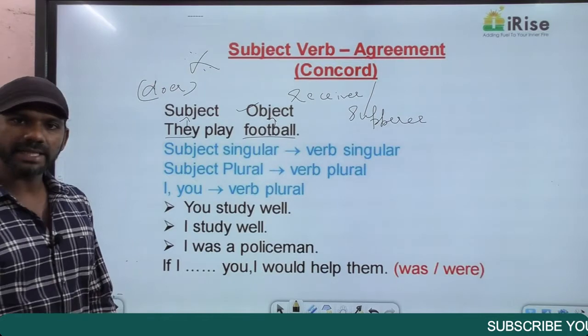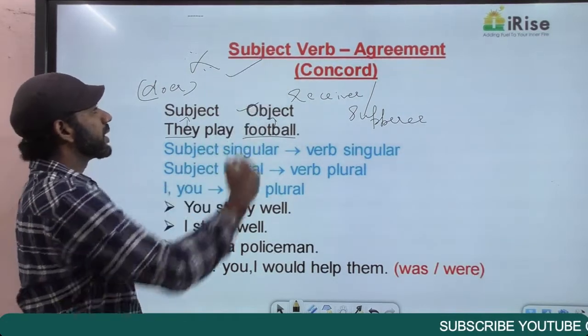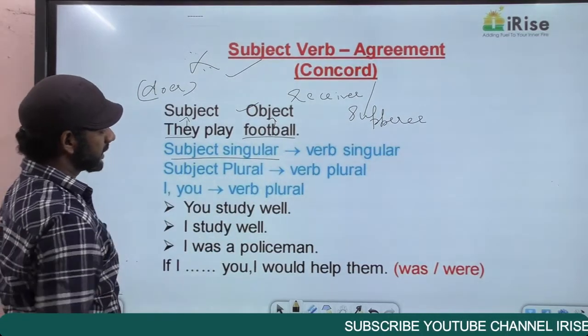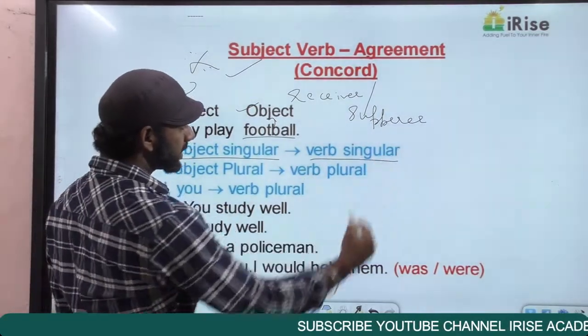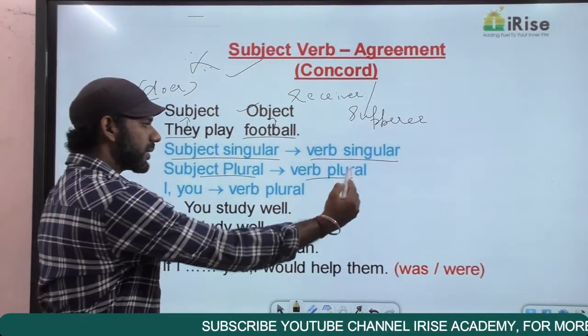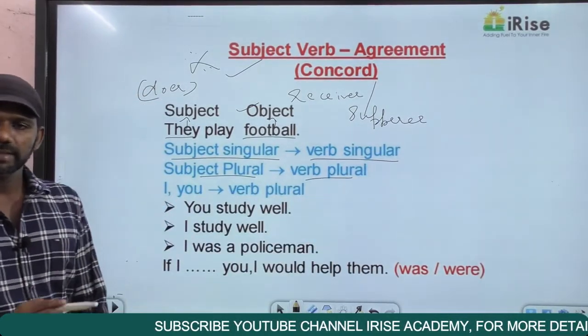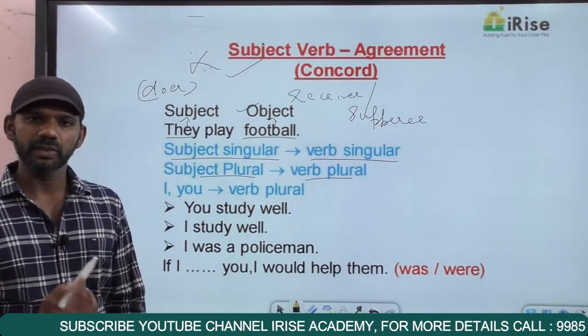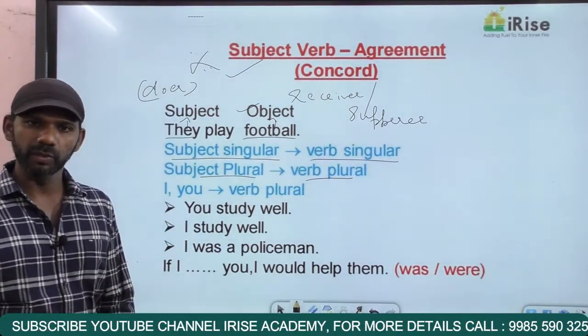Now the basic rule of subject-verb agreement is, if the subject is singular, the verb must also be singular. If the subject is plural, the verb must also be plural. Subject singular, verb singular, subject plural, verb plural.